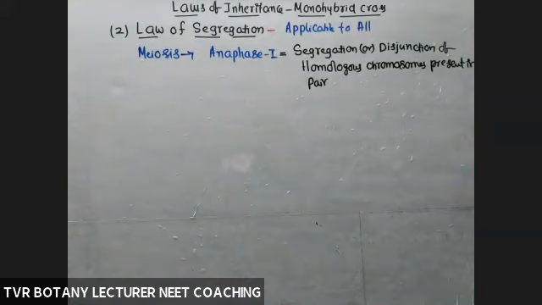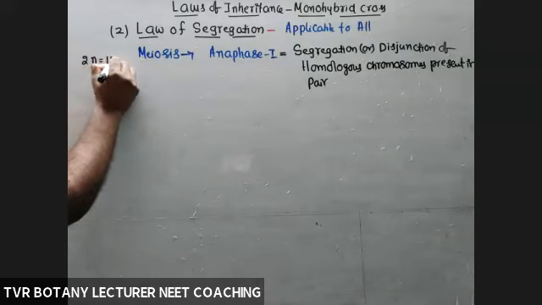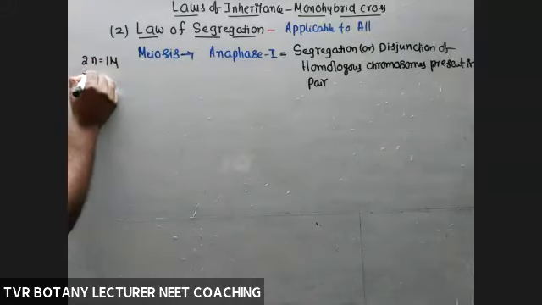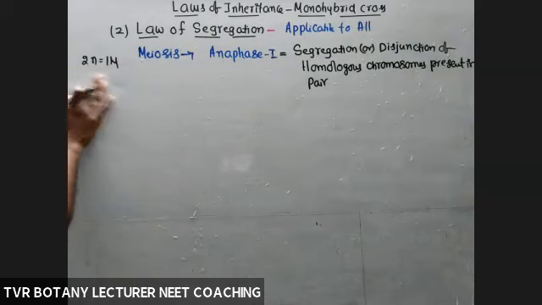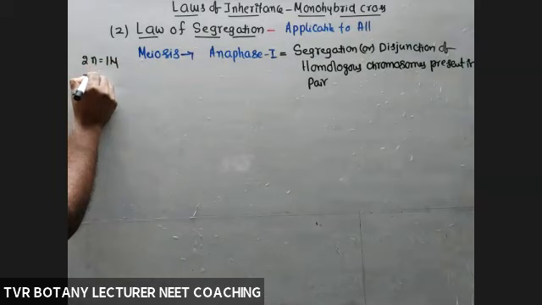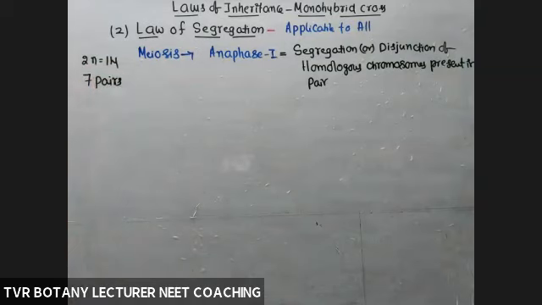So what about the 2n chromosome number of Pisum sativum? In Pisum sativum, the 2n chromosome number is 14, 7 pairs of homologous chromosomes. After completion of crossing over, the fate of both chromosomes present in a bivalent is that they separate from each other.